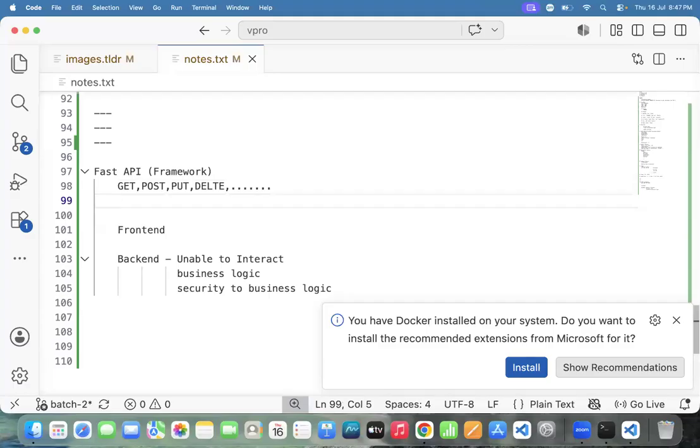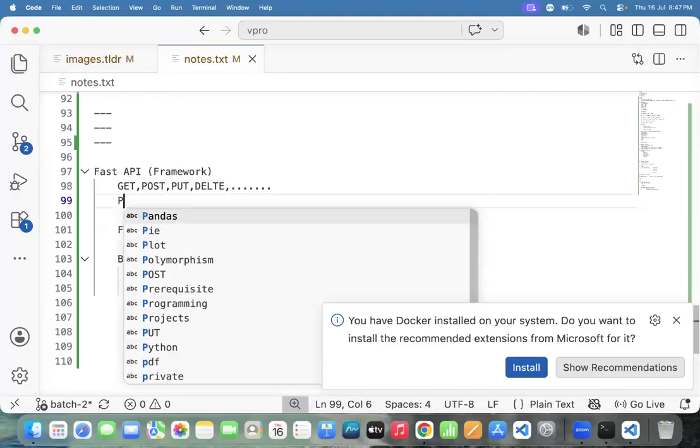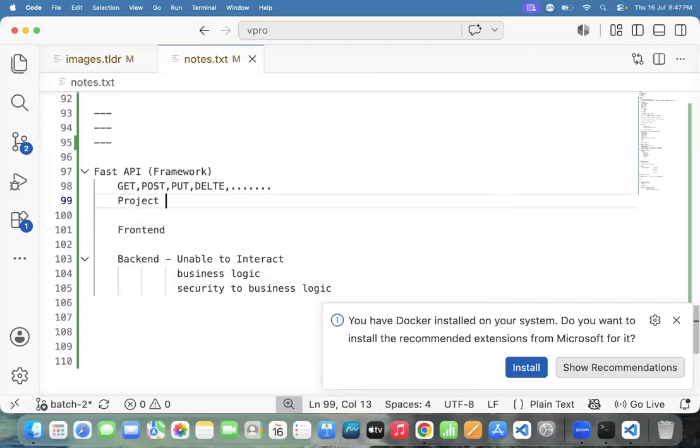Fine. Here we will build one project, a heavy project. We will build one project here, and this project I need to deploy on the cloud also. What project are we building here? That project I need to deploy on the cloud also. Which cloud do I need to take?